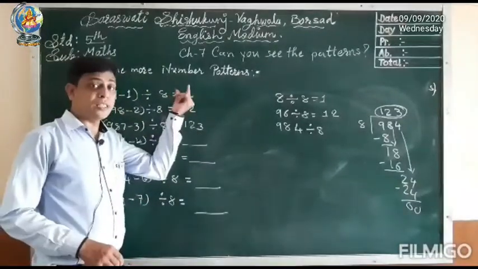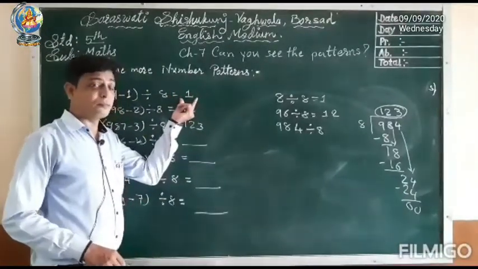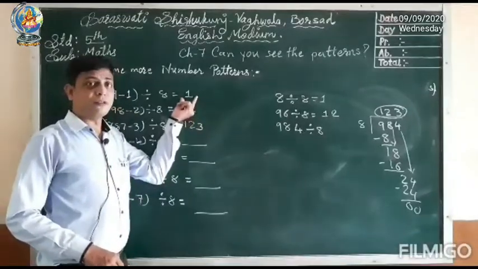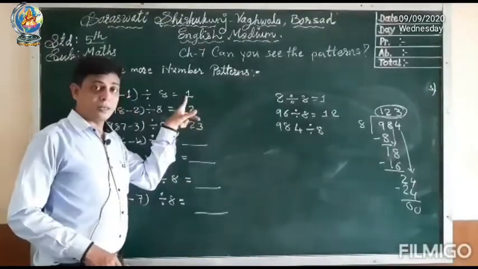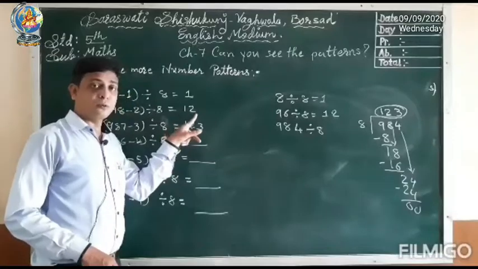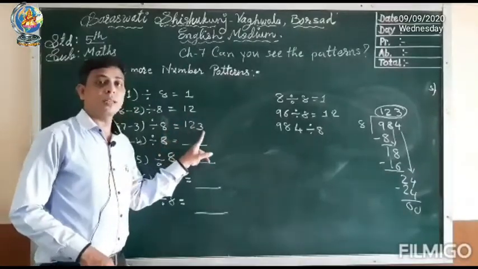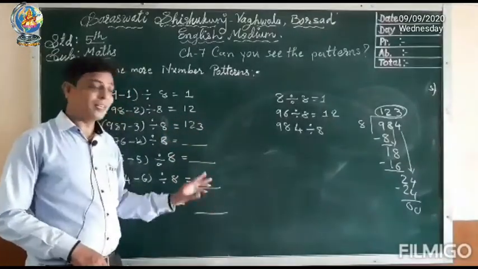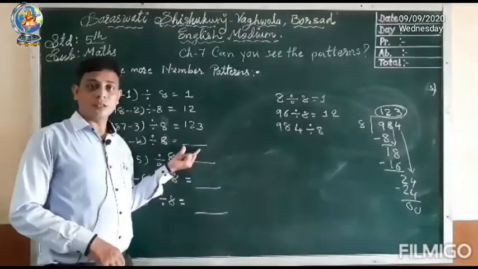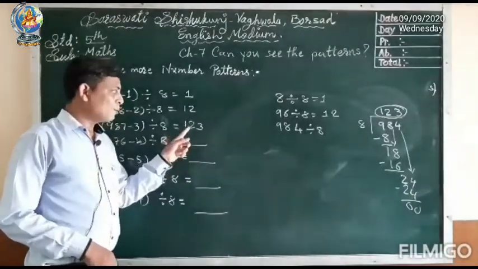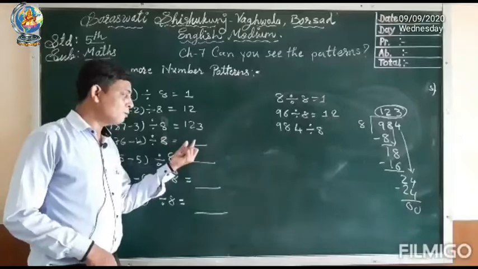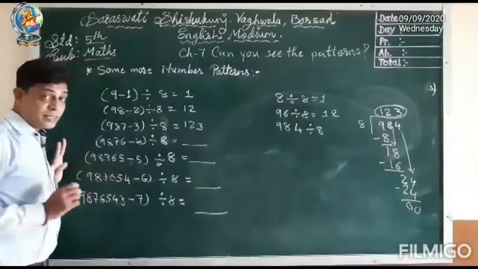Now if you observe the pattern, you will come to know that in the first step 1 comes, then in the second step 12 comes, then in the third step 123 comes. So now you understood what the answer will be in the fourth step: 1, 2, 3, 4 will come. But we will check.